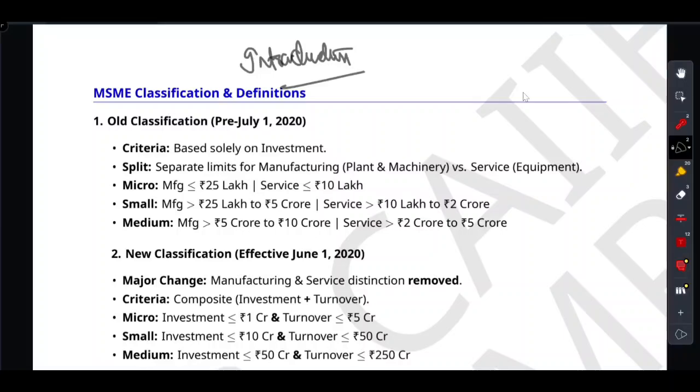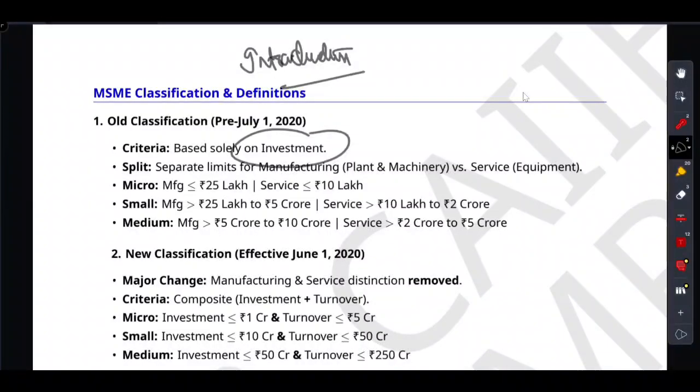First of all, let's rewind a bit. Before mid 2020, the MSME definition was frankly a headache. It was built entirely based solely on the investment. And the worst part is that it discriminated based on what you did. If you were a manufacturer buying heavy machinery, you had one set of limit. If you were a service provider buying equipment, your limits were much lower. It was very confusing and honestly, it penalized business for upgrading their technology.